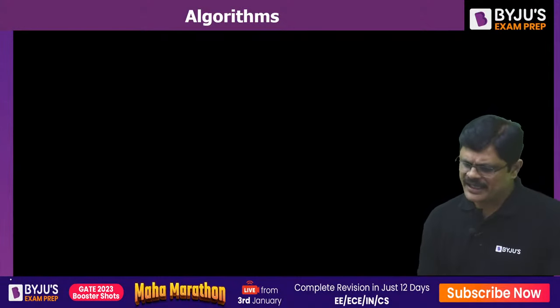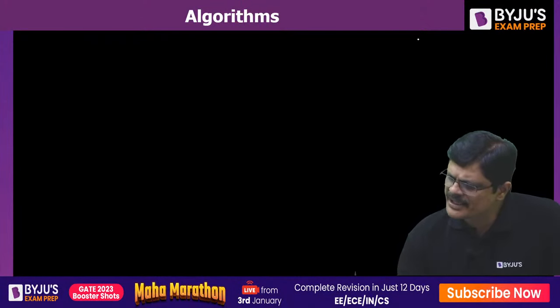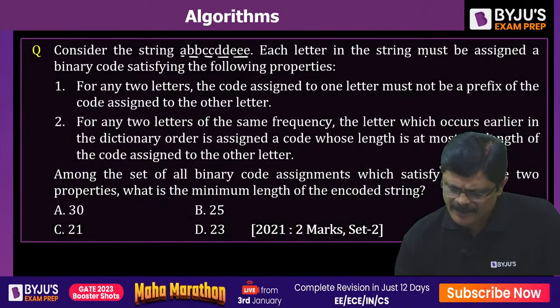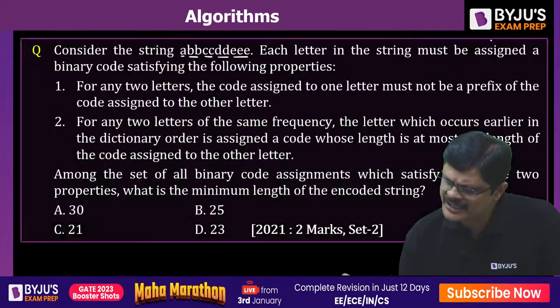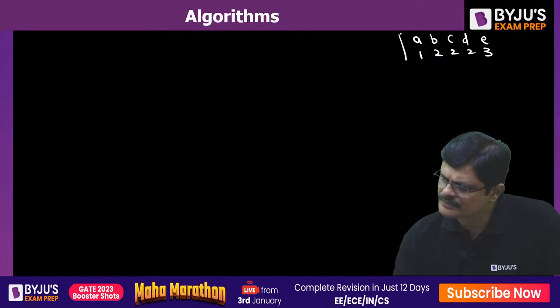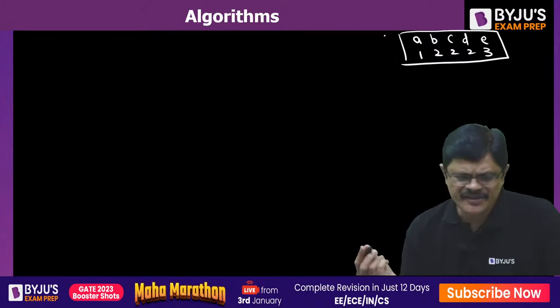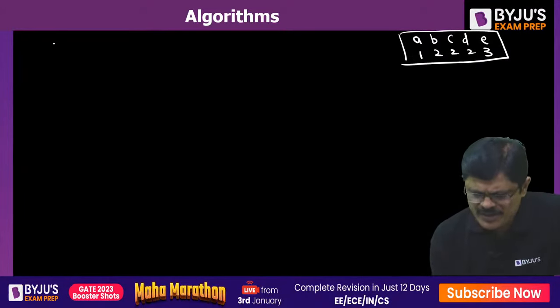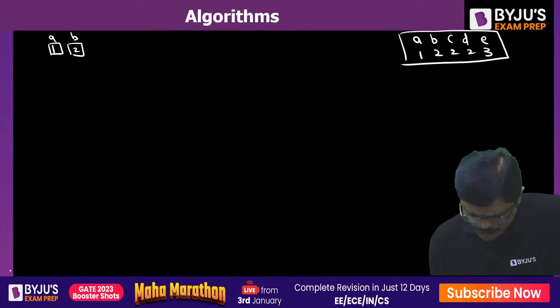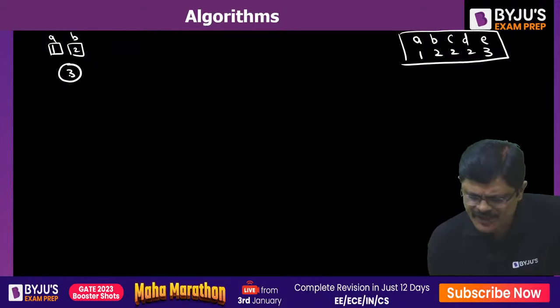So if you directly see this, A has frequency 1, B has frequency 2, C has frequency 2, D has frequency 2, and E has frequency 3. Just create the Huffman code, my dear friends. Starting with the small fellows. First small fellow is 1, which is A. The next small fellow is 2, which is B. You combine them into 1. When you combine them, you are going to create a circled fellow, which is 3.